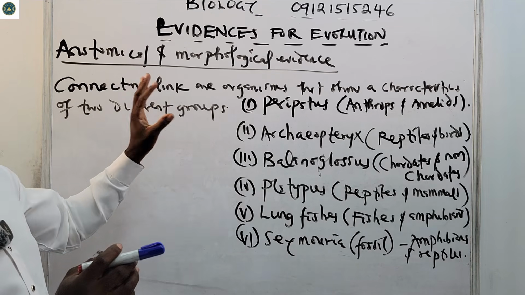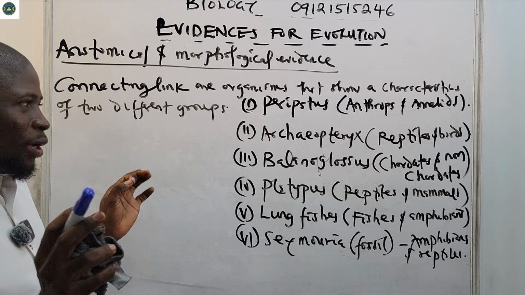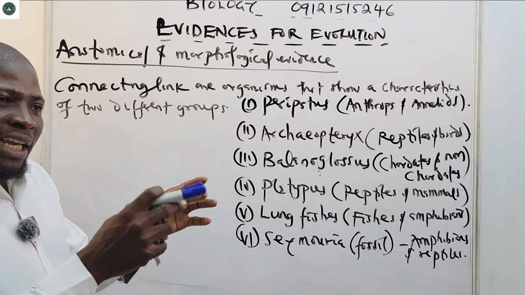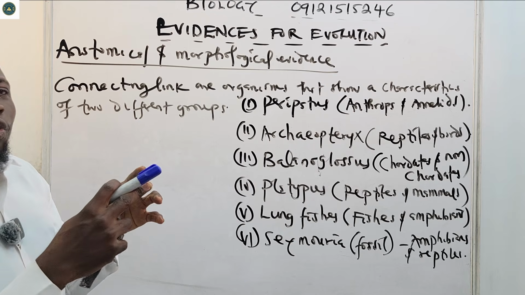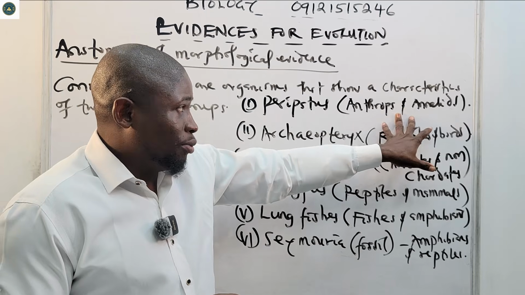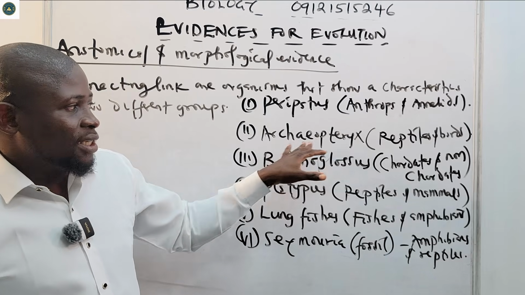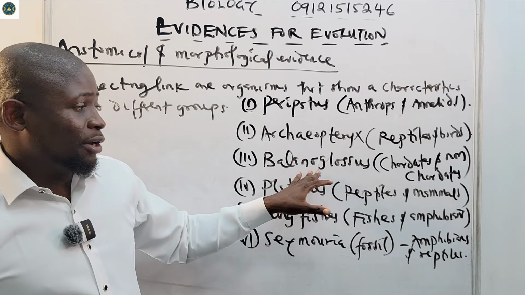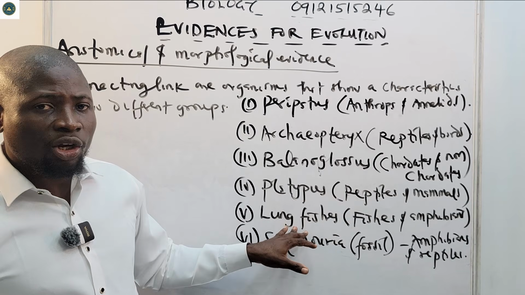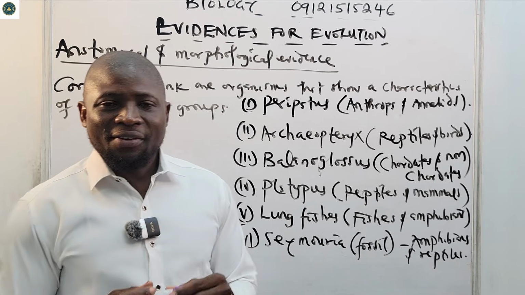We say connecting links are organisms that show characteristics of two different groups. Hence the word, it acts as a connecting link between those two groups of organisms. Like Peripatus, which is the connecting link between arthropods and annelids. Then Archaeopteryx between reptiles and birds. Balanoglossus between chordates and non-chordates. Platypus between reptiles and mammals. Lungfishes between fishes and amphibians. Seymouria, which is a fossil, also between amphibians and reptiles.